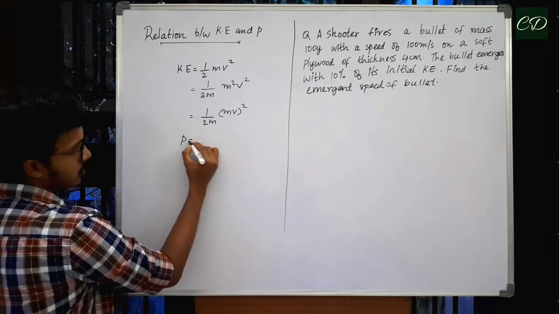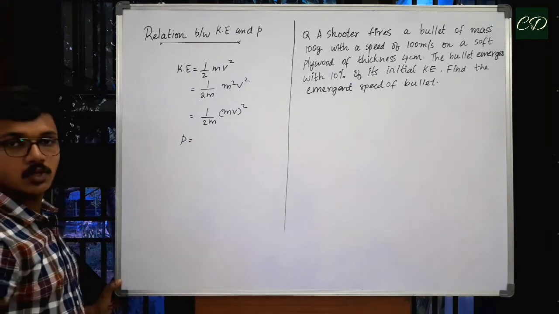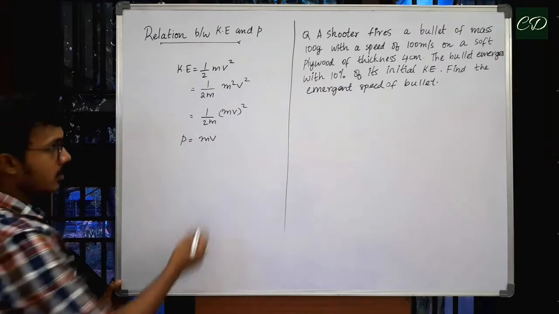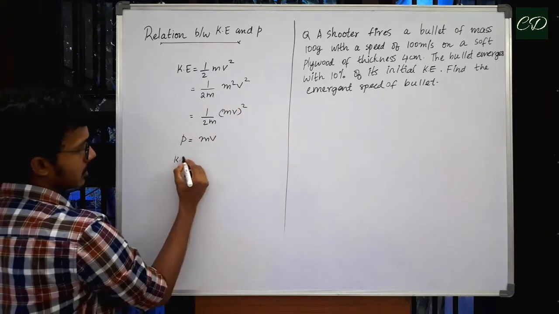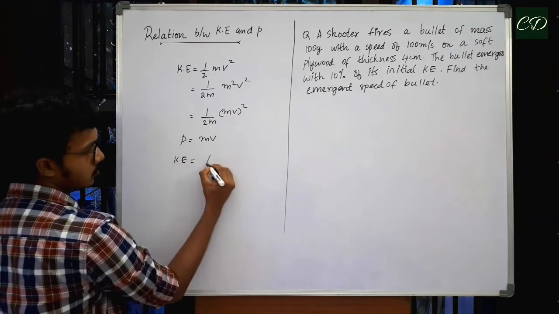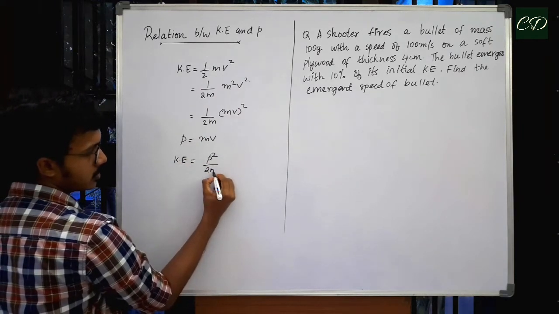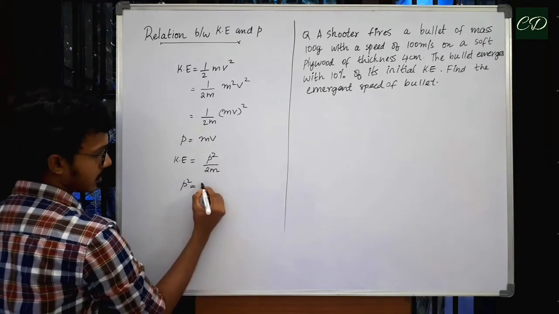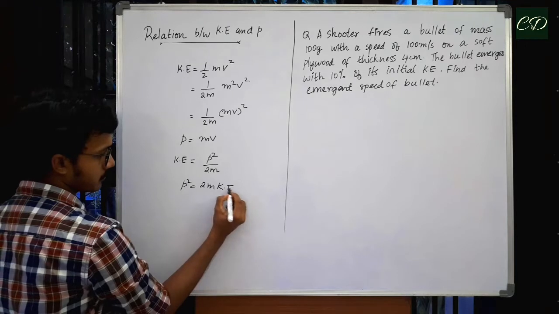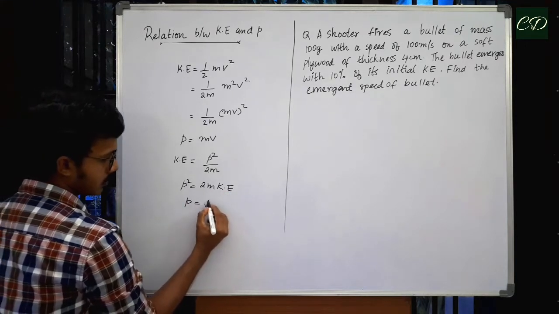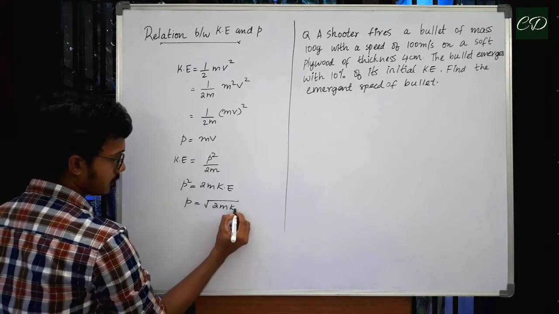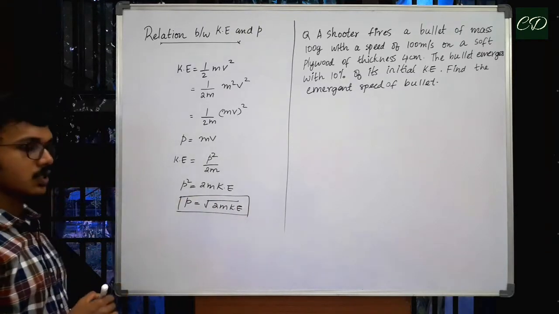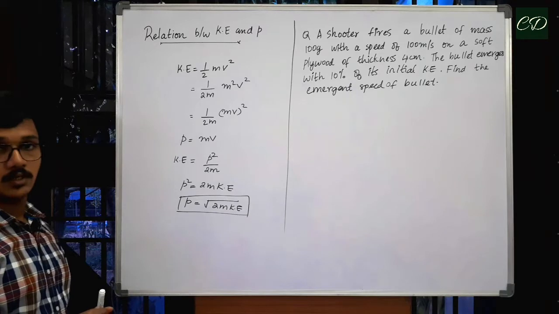Now we know linear momentum P is equal to mass multiplied by velocity, P is equal to mv. So the equation can be rewritten as KE is equal to P square by 2m. If I rearrange, I'll get P square is equal to 2mK, or P is equal to root of 2mK. So we have linear momentum P is equal to root of 2mK.